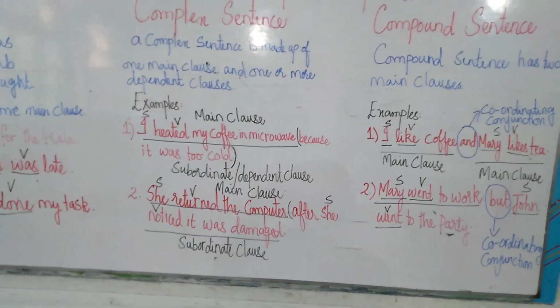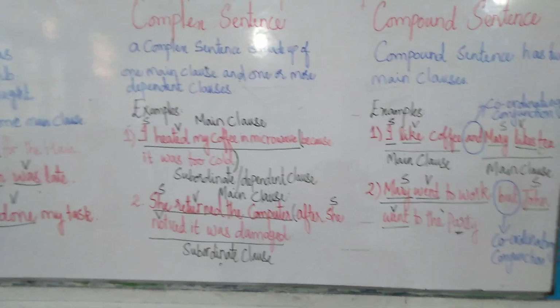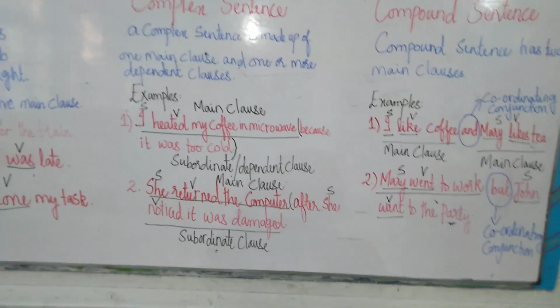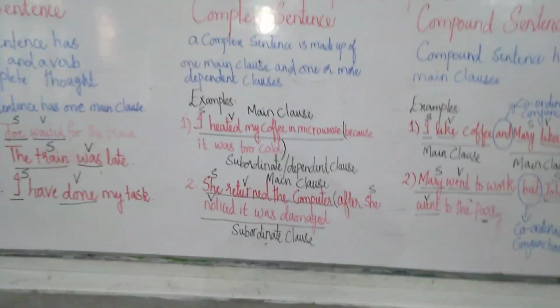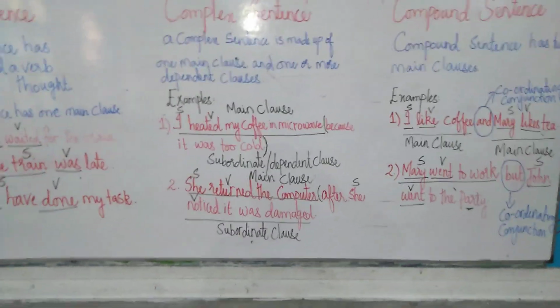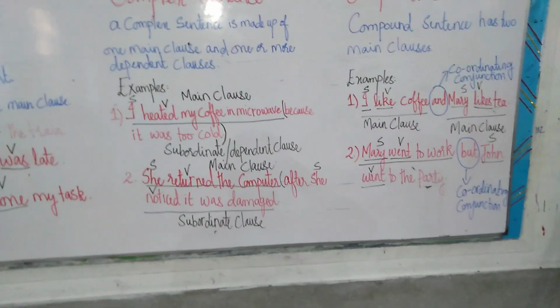The first one is she returned the computer. Even if you remove the second part of the sentence, it still makes sense, that she returned the computer. So over here, this is a complex sentence. The whole of it is a sentence, but within the sentence we have two clauses. One is the main clause and the other is the subordinate clause.